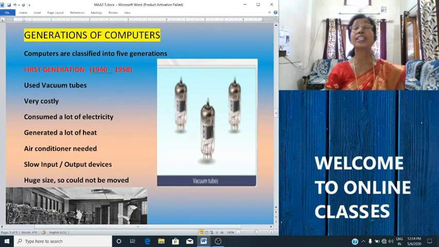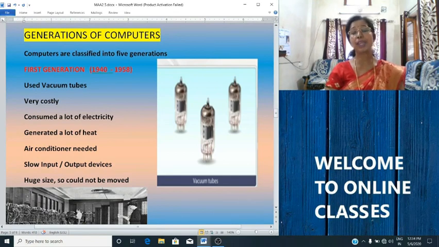We studied about ENIAC and UNIVAC. These two were examples of first generation computers. Okay. Now we will see some of the features of first generation computers. First generation computers use vacuum tubes.